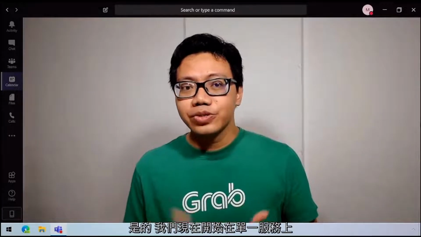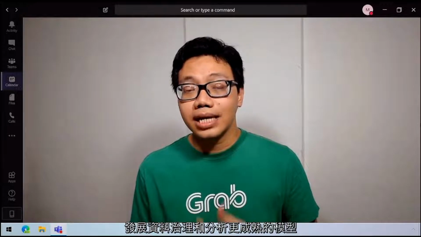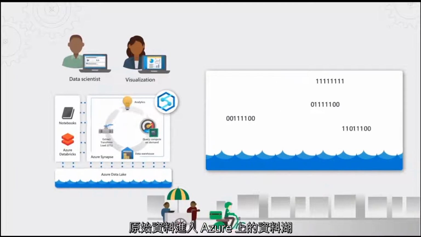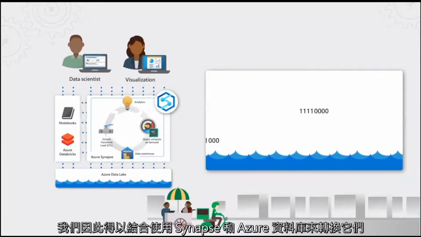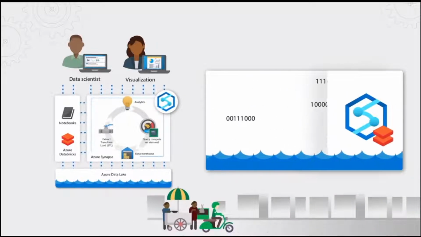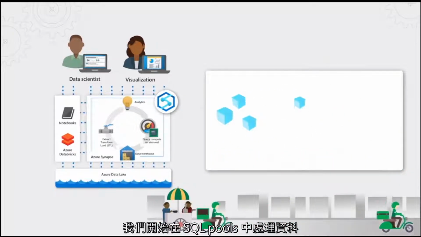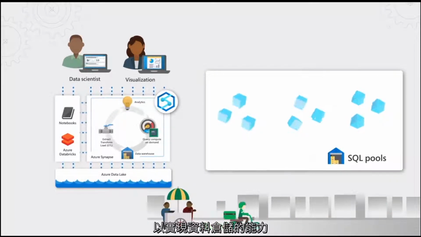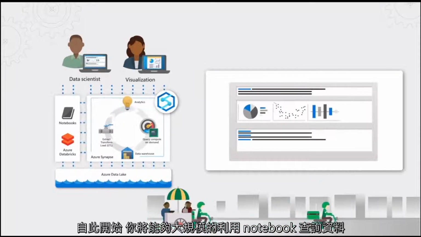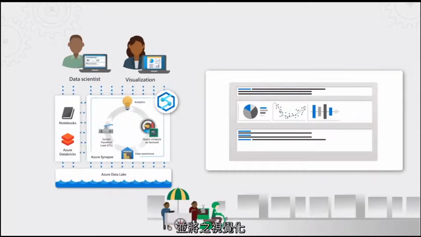So how have you approached then your solution and your evaluation with Azure Synapse to respond to this and make things better? Right. So we've now started to develop a more mature model for data governance and analytics in a single service. The raw data comes into our data lake on Azure, and we are able to transform it using Synapse in conjunction with Azure Databricks. We store our processed data in SQL pools for data warehousing capabilities. From here on, we are able to query the data and visualize it through notebooks at scale.